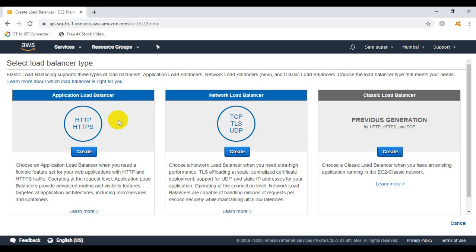Inside the playlist you can see the application load balancer topic. You can pick it up and learn it if you did not watch my previous video. Now we will focus on the network load balancer. So click on create.